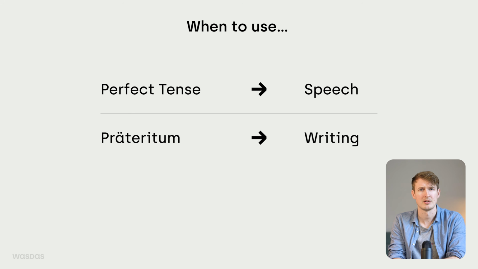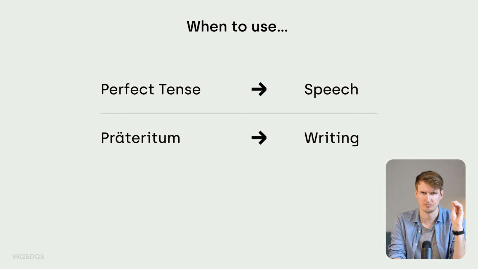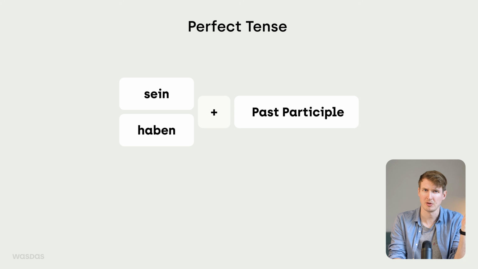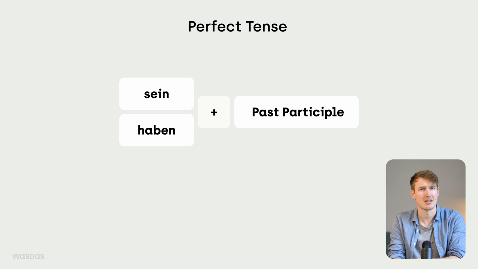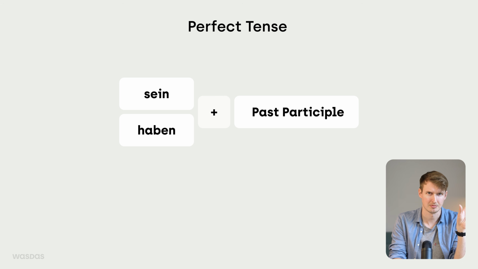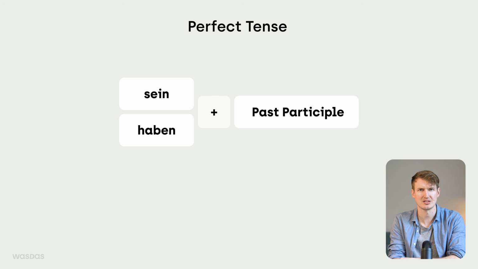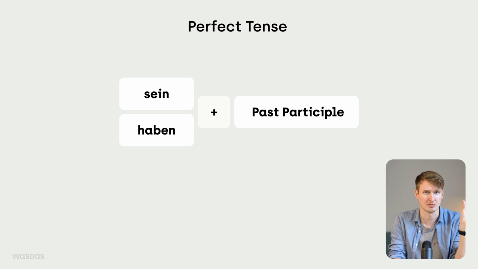We have learned quite a bit today. And here's what, in a nutshell. First of all, we have learned that it's the perfect tense and not the Präteritum that we use to talk about the past. In terms of form, we have learned that we need either sein or haben, and the participle form of the verb. Here, sein or haben must be conjugated, whereas the participle form will always stay the same.